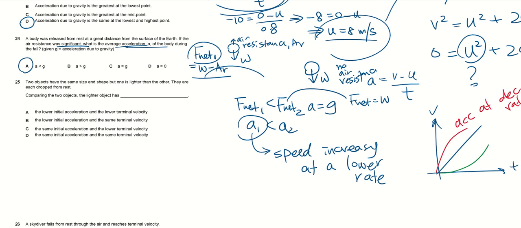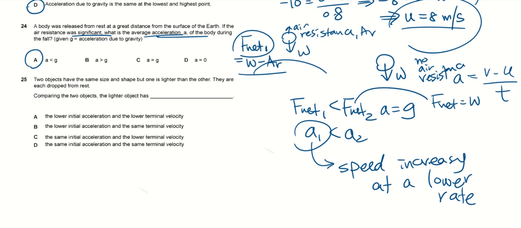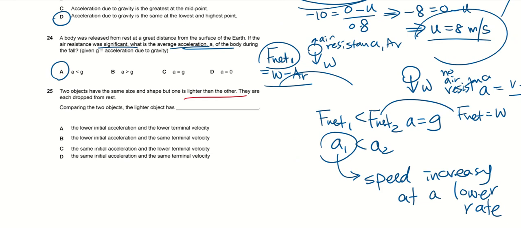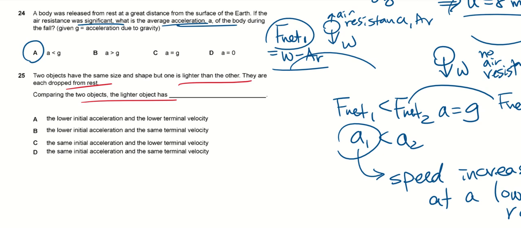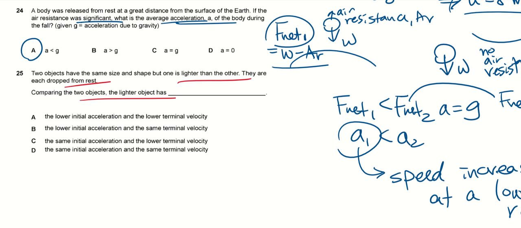Right. Shall we do the last one very quickly? Two objects have the same size and shape, but one is lighter than the other. They are each dropped from rest. Comparing the two objects, the lighter object has... This was actually one of the questions in 2022, your paper 2. I've done up the video, so you can go back and watch it. So the lighter object has